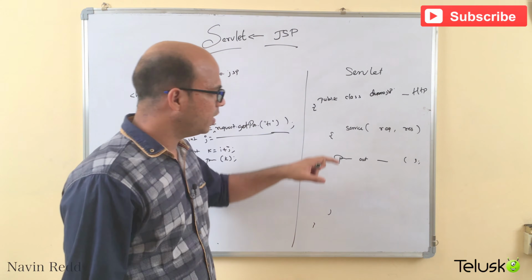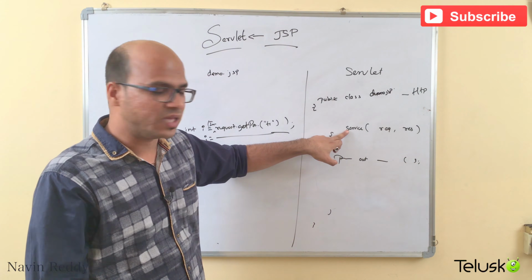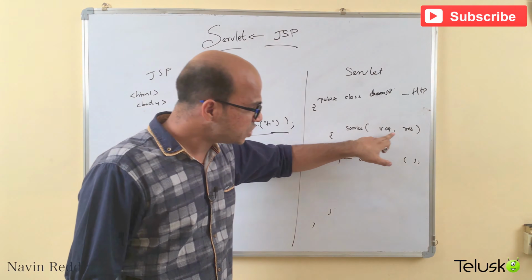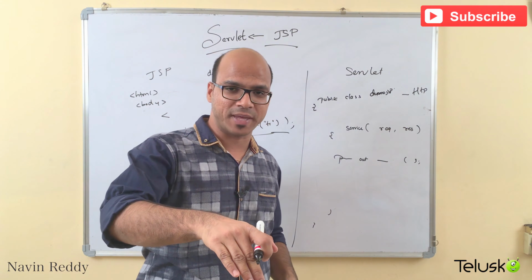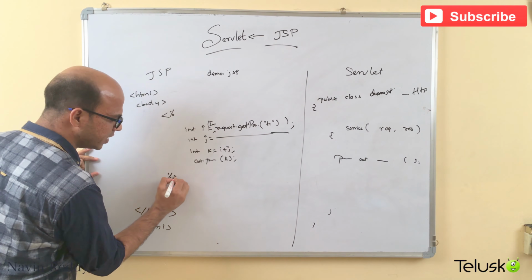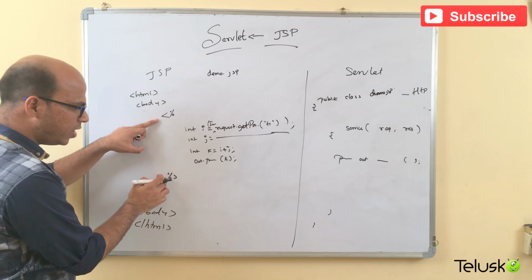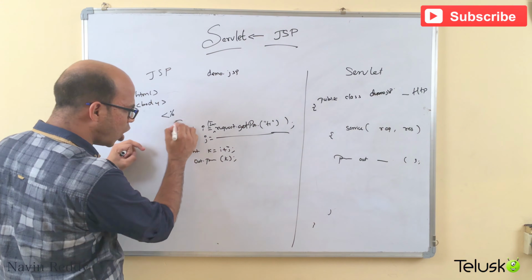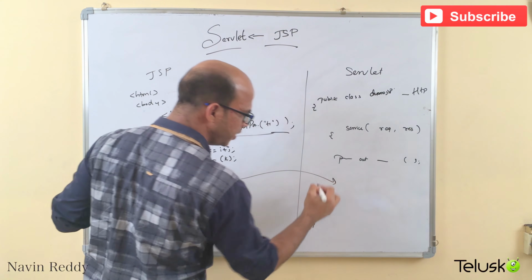Which is standard. This is something which your Tomcat will give you. It will say, okay, we will give you a service method, doGet or doPost. These two objects will be provided by your Tomcat. So whatever you write inside this tag will go into the service method. So it will directly be copy pasted. So this will be copied here.